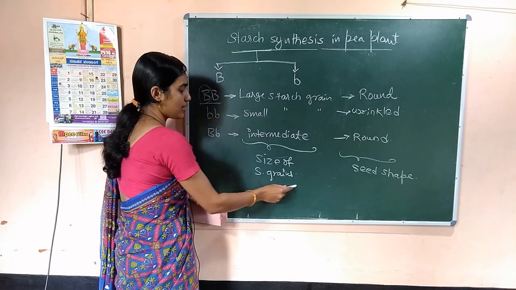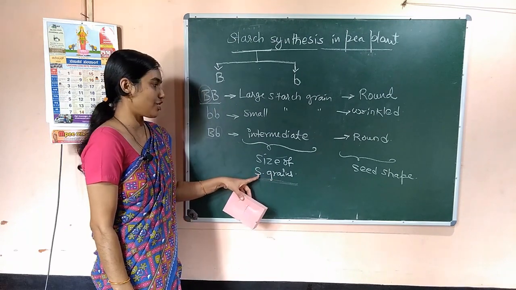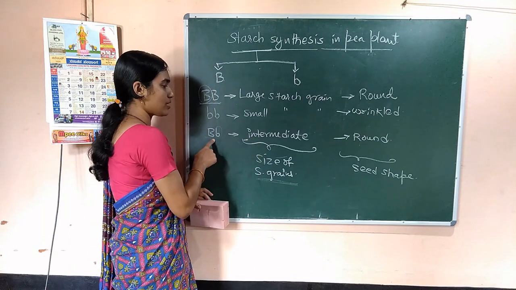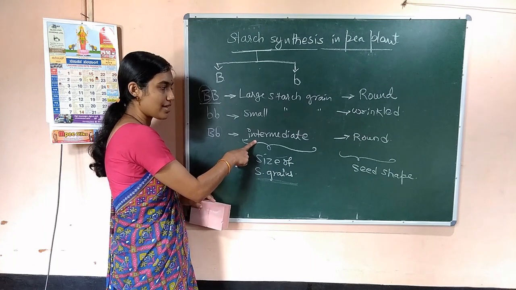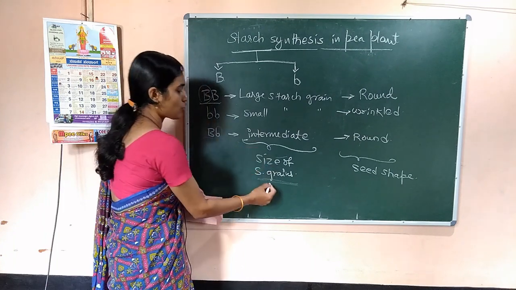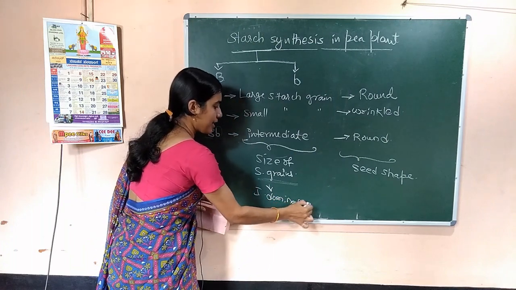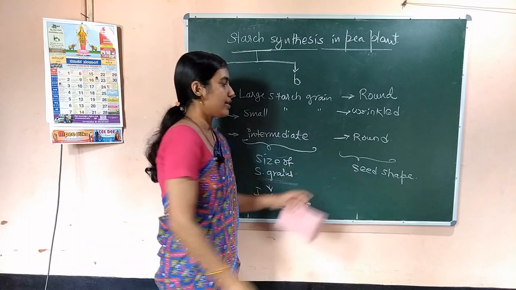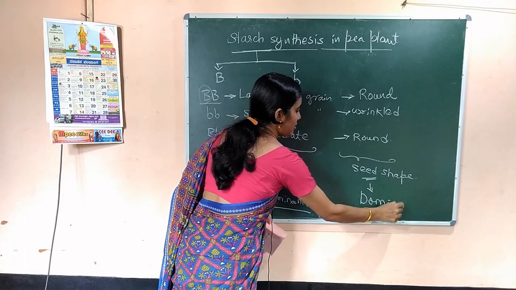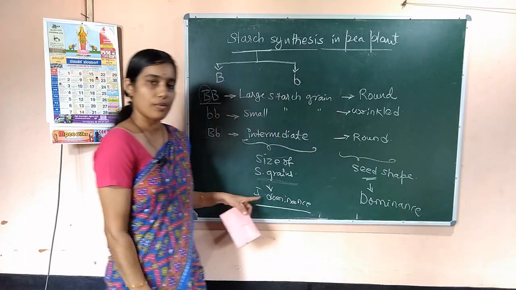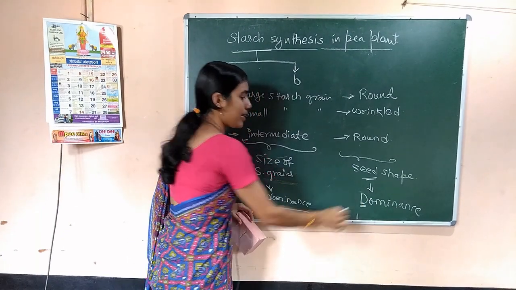But if you consider the size of the starch grain, then the heterozygous shows intermediate starch grain size, that means it shows incomplete dominance. But when seed shape is considered, the inheritance shows complete dominance.